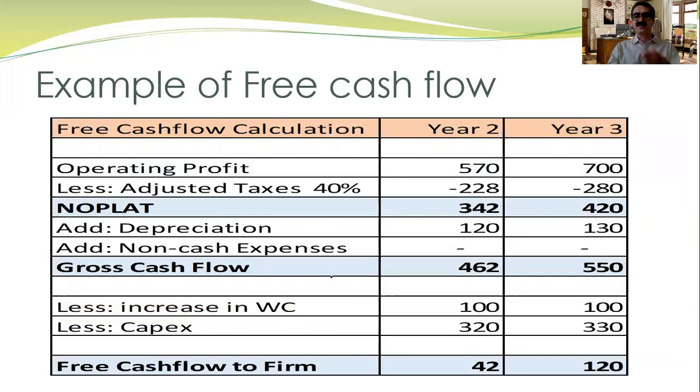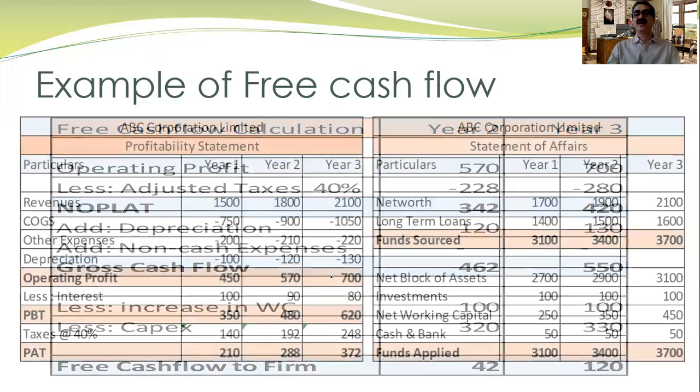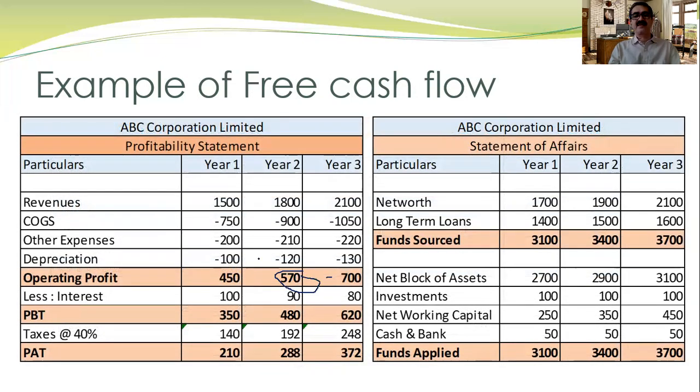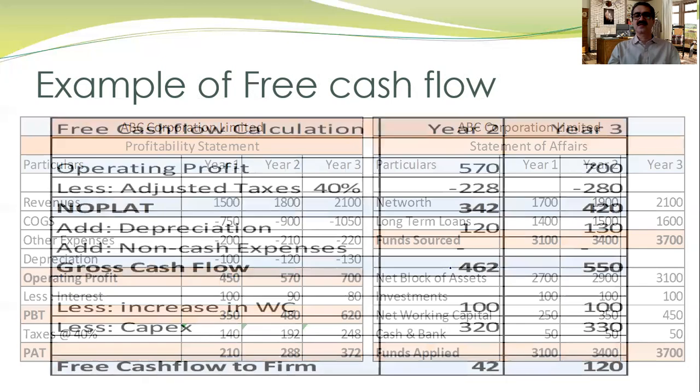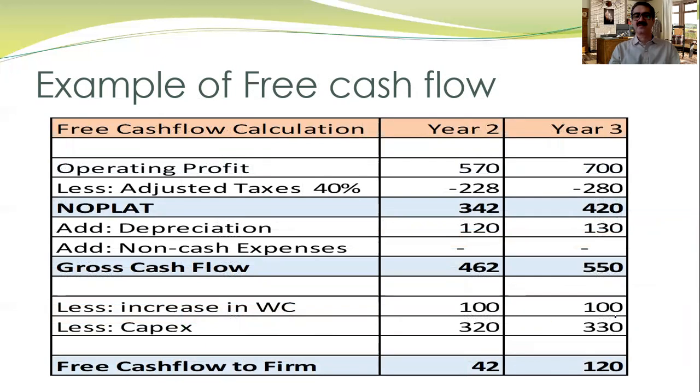Adjusted taxes at 40%, just 40% of this. Then I have a NOPAT of 342, profit minus the tax. Depreciation, whatever I have added back, there are no other non-cash expenses, so that is zero. So I have a gross cash flow of 462 and 560. I have an increase in working capital of 100, 100, and capex is increased by 320. How 320? There is an increase of 200 and there is a depreciation of 120. So 200 plus 120, and here we have 2,900 and 200 plus 130, so 330. So this is how we come to the capex estimation. So free cash flow of the firm is 452 and 120.